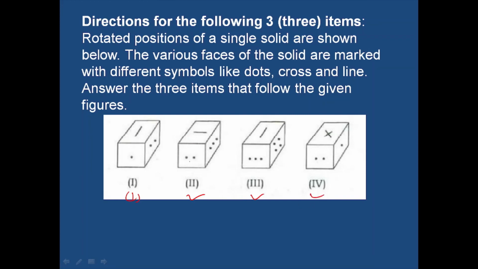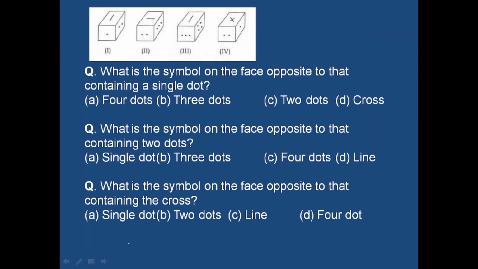What we have to find out, if we decode this dice, is the symbol that faces opposite to that containing a single dot. It means we have to find out opposite numbers, and for that we have to select out of 4 positions only 2 positions that have only one face common.